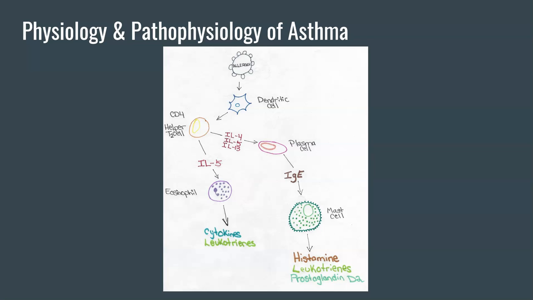IgE is picked up by the mast cell and is embedded within the cell membrane on the mast cell for future exposure. The next time this antigen is presented, it will bind directly to the IgE in the mast cell membrane and start the process of degranulation, which produces a variety of chemicals such as histamines, leukotrienes, and prostaglandins. These chemicals cause the blood vessels to dilate, the bronchioles to constrict, edema to occur, and mucus to fill the lungs.